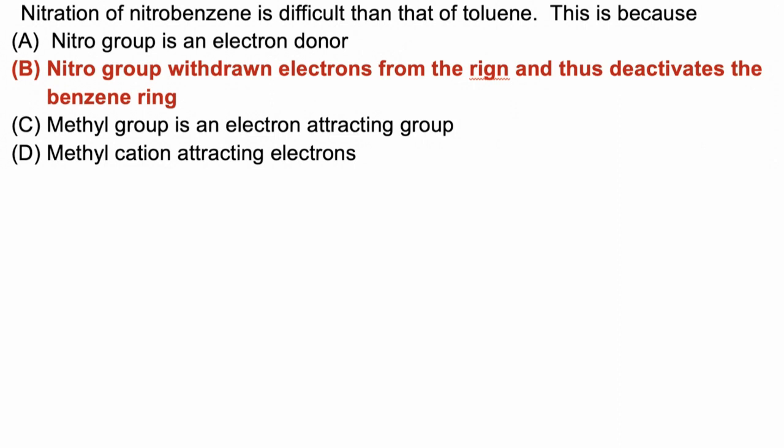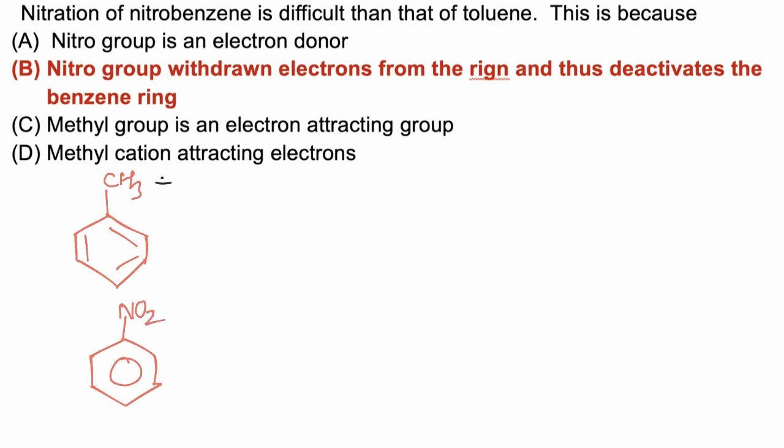Nitration of nitrobenzene is more difficult than that of toluene. This is because if we take benzene, toluene and nitrobenzene, this molecule is toluene, and if NO2 is attached on the benzene ring, this molecule is nitrobenzene. Now CH3 has a plus I effect and plus H effect, and these two electronic effects will increase electron density and activate the benzene ring.